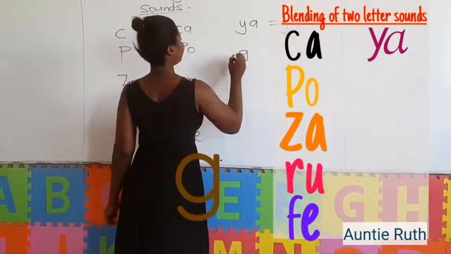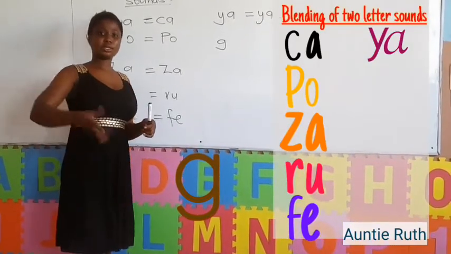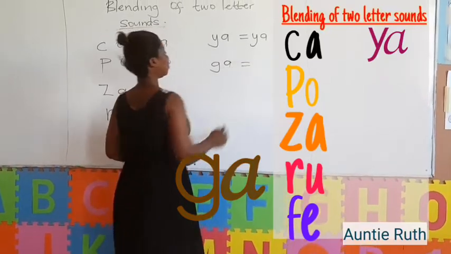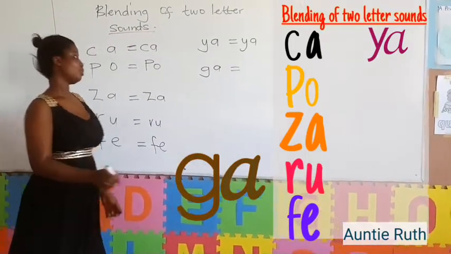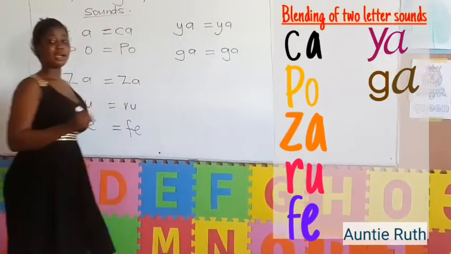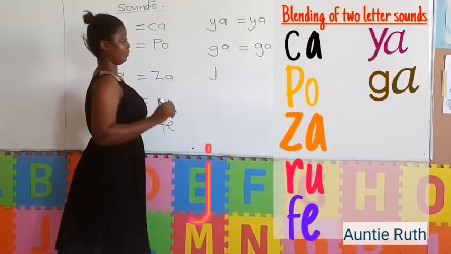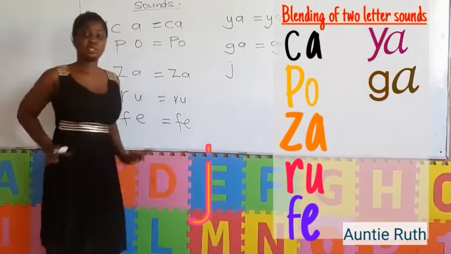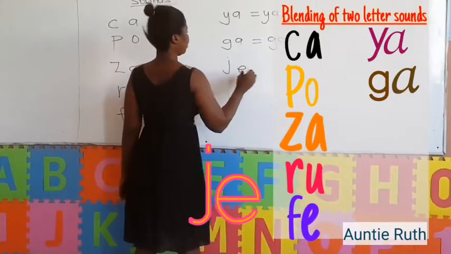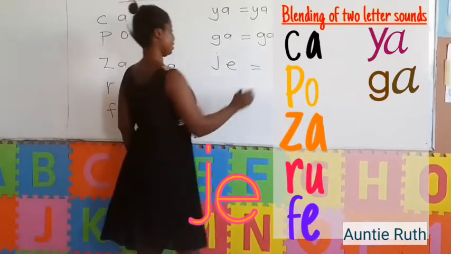We have letter G with the action and sound g. We have letter A with the action and sound a, which will give us ga. Now next letter is letter J with the action and sound j. We have letter E with the action and sound e, which will give us je.